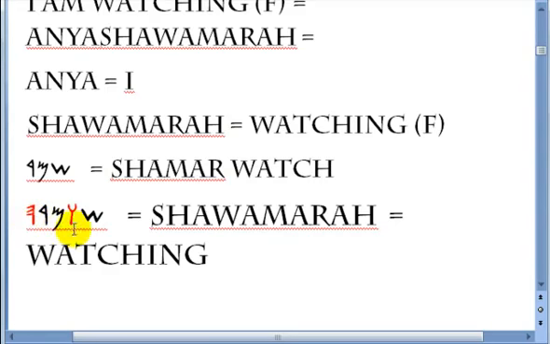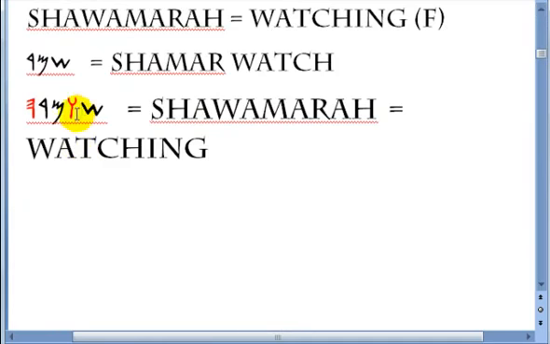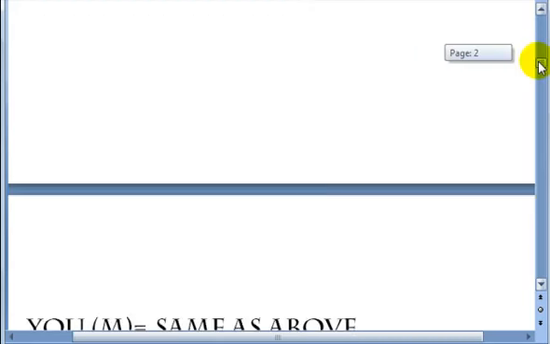So shawamara is watching, feminine. When you come back up here, shawamar is masculine, the same formula but without the ha at the end. The feminine, shawamara, is the way you say it in the feminine. You add the wa between the first and the second letters and add a ha at the end to make it feminine. That's the second example.